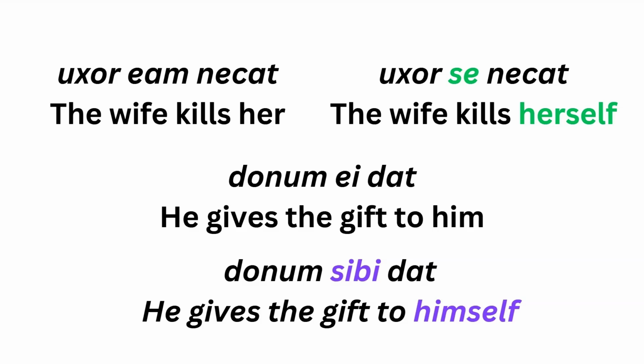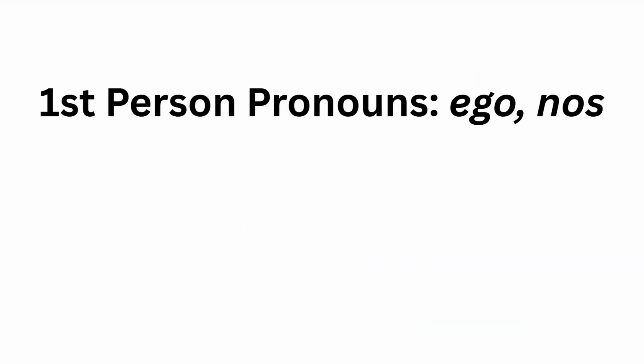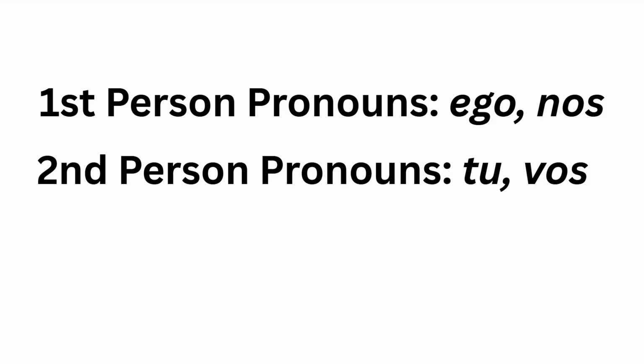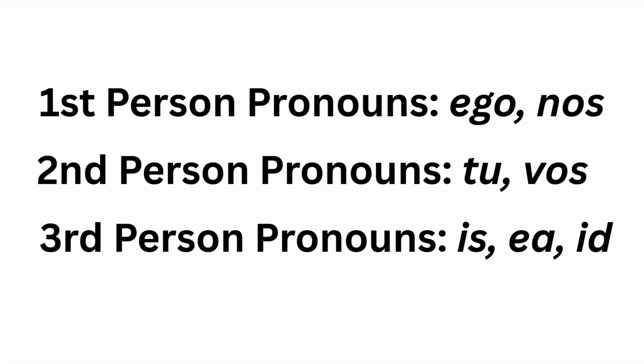So let's review our pronouns. In first-person pronouns, we use ego and nos, I and we. They can decline based on the case. Ego in the nominative, me in the accusative, all the way down to ablative. The second-person pronouns are tu and vos. Again, in the nominative, these are just for emphasis, but they also decline into the different cases with te and vos for the accusative. Third-person pronouns, is, ea, id. This one exists in all three genders and also both numbers, singular and plural. So that's a big table to learn. The plural endings, however, just follow the regular 2-1-2 adjective endings, so that should be nice and easy to get your head around.